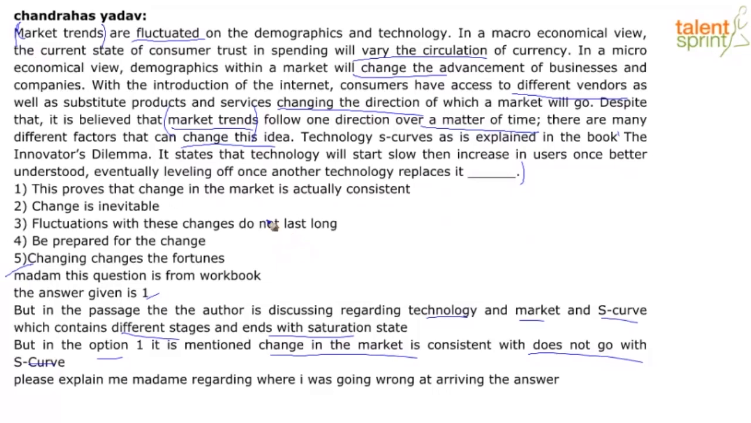All of the others are just generalizing. Option 2 is generalizing: change is inevitable. Yes, that's a very generic, agreeable statement. Fluctuations with these changes do not last long. Okay, that's also generic, not specific to the topic sentence. Be prepared for the change. Again, very generic. Changing changes the fortunes, kind of unrelated. So we can safely say that option 1 is more effective and closer to the context in hand. So that's why option 1 is the answer.